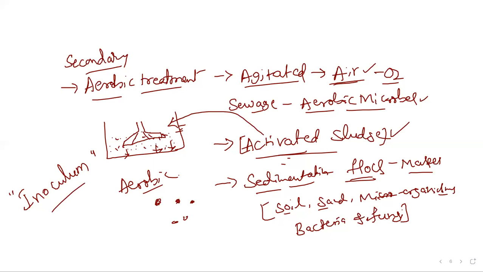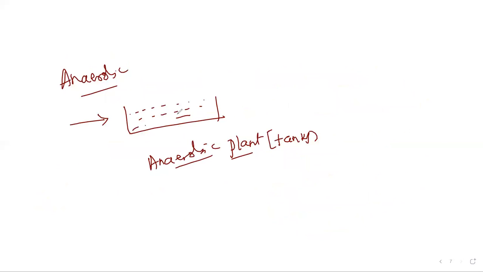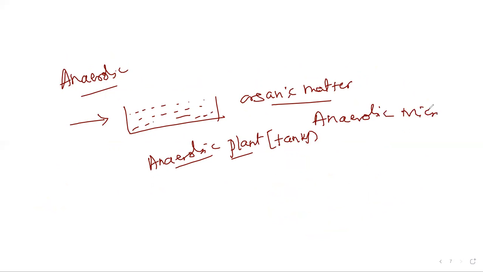Okay, so then in anaerobic treatment, anaerobic microorganisms degrade the organic matter found in sewage water. Further degradation of organic matter is mainly done by anaerobic microbes. Here air is not supplied and the water is not agitated, so the organic matter is digested by anaerobic microorganisms.